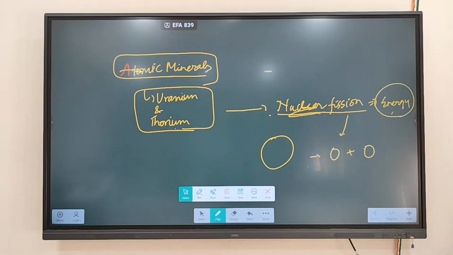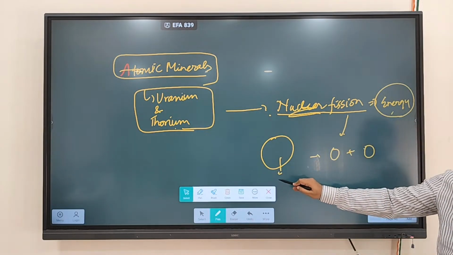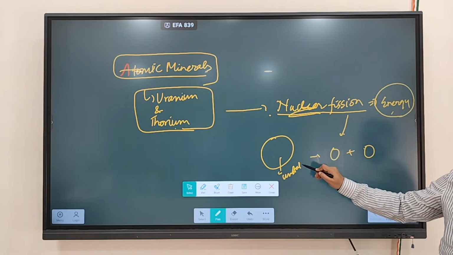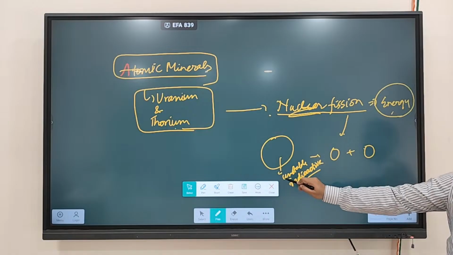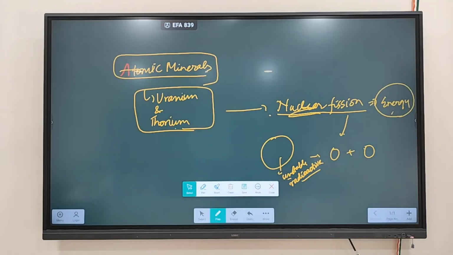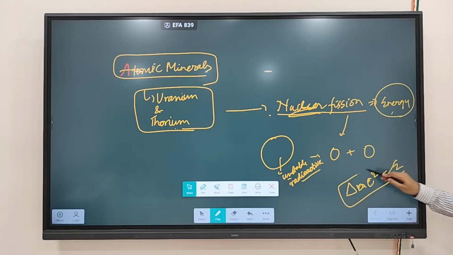Why does it get divided into two smaller nuclei? Because it is an unstable nucleus, a radioactive nucleus, and that's why it gets divided into two smaller nuclei. In this process, a certain energy is released. E is equal to delta m c square.